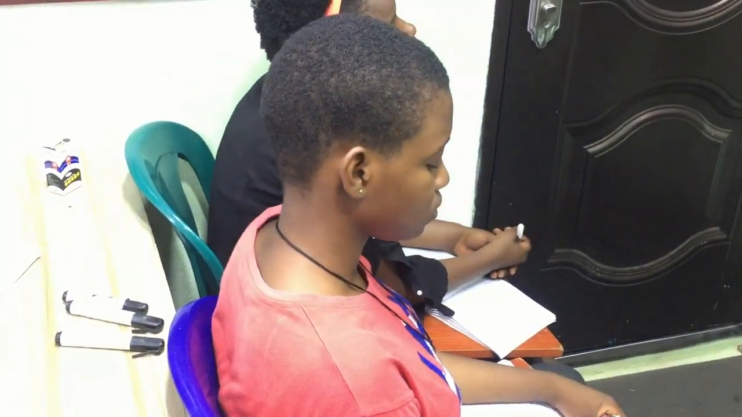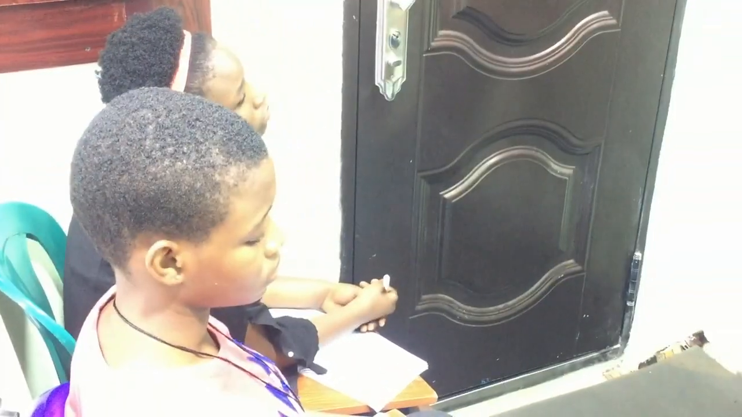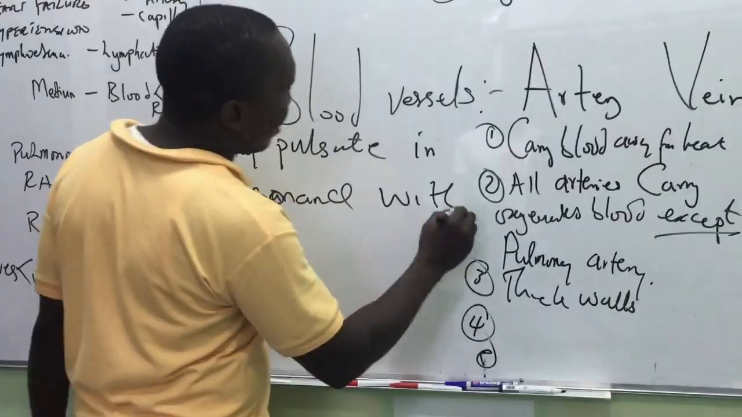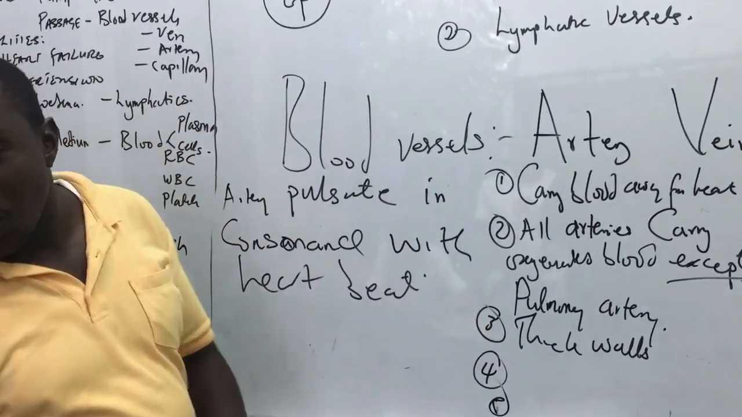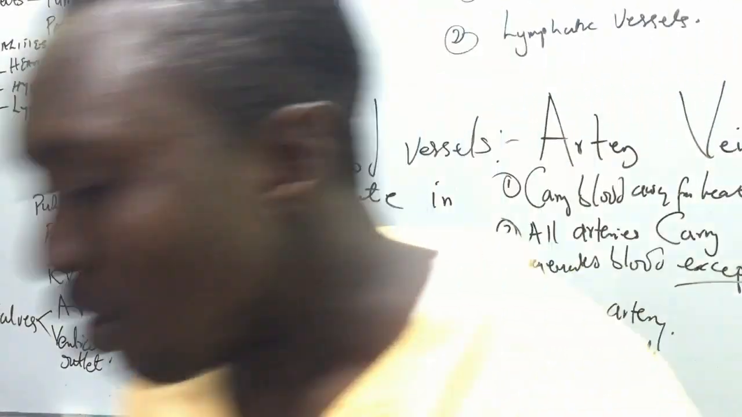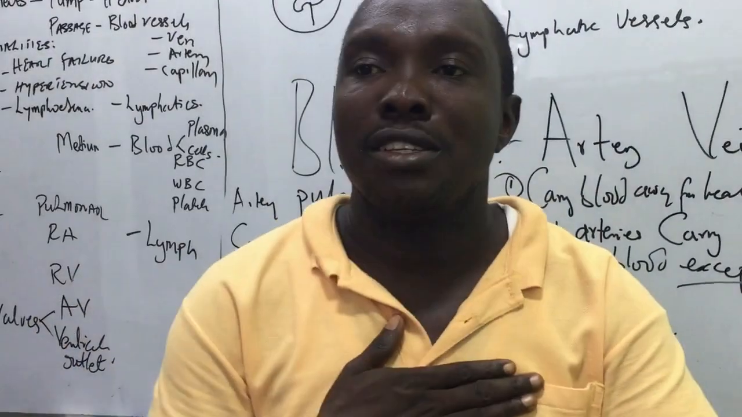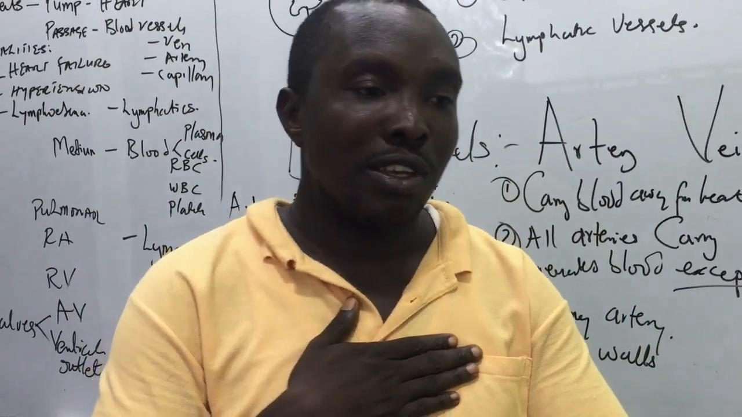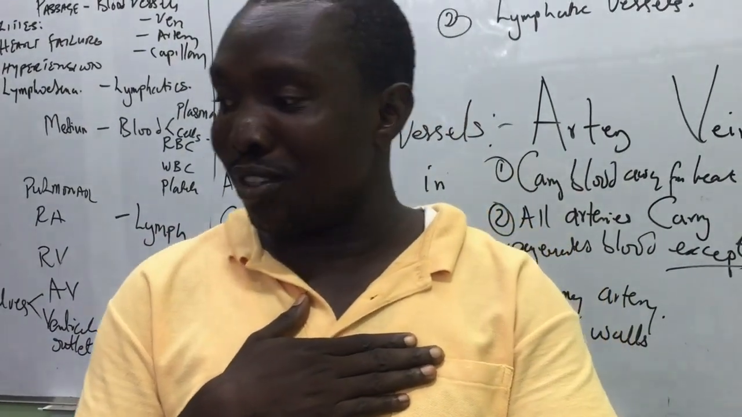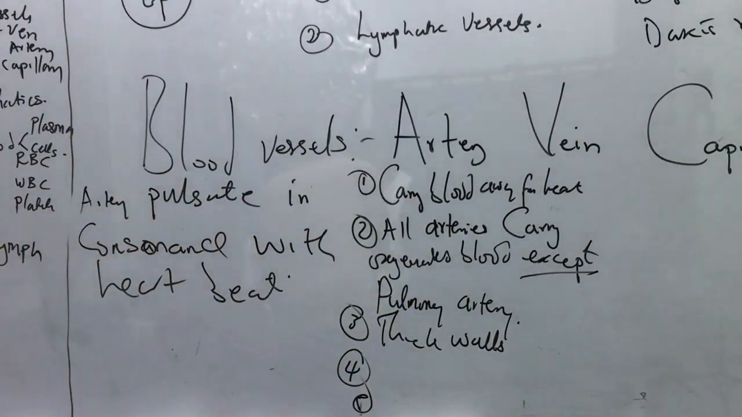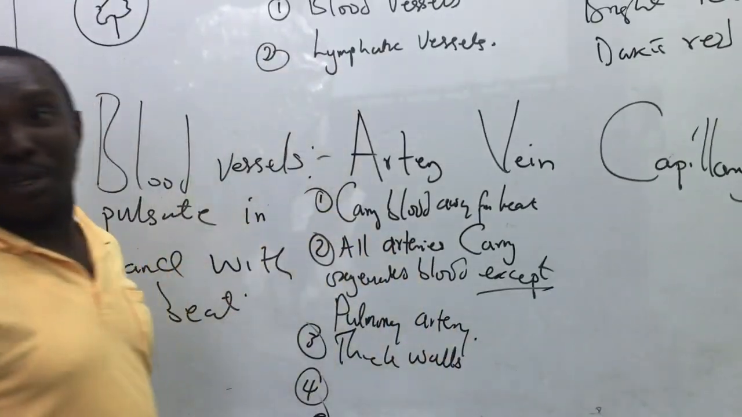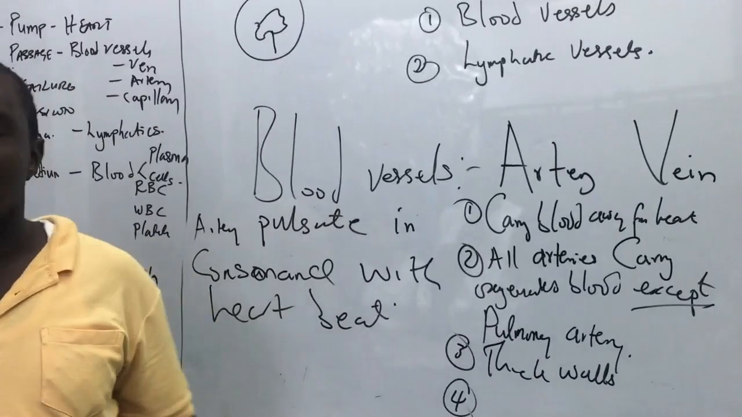So arteries pulsate in consonance. That is in concordance, in harmony. Well, this is not English class. I'm giving you many meanings of consonance. It is in consonance with heartbeat. You remember what I told you about heartbeat? It is the closure of what? Of the valves. So as your heart is beating, your pulse moves in consonance with it. If there is discordance between the two, that means there's a problem. Now, we made a lot of statements with the artery. Very good.